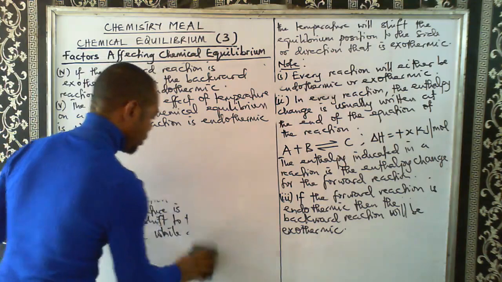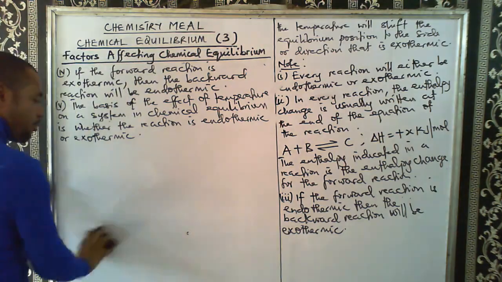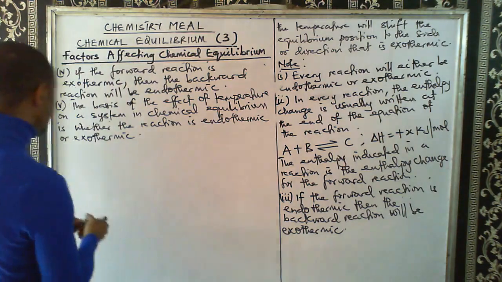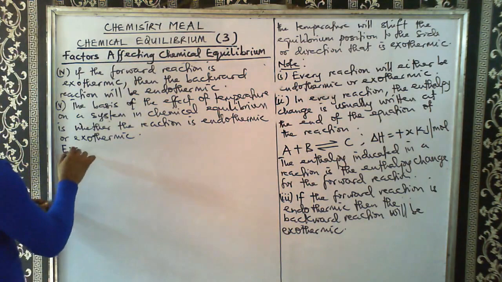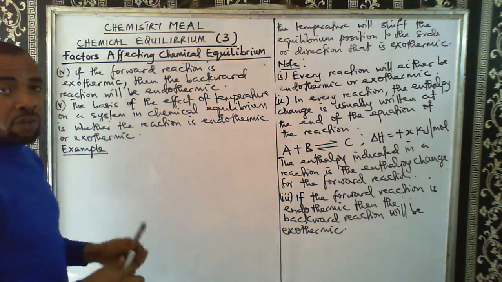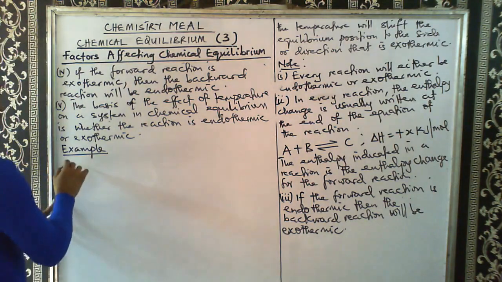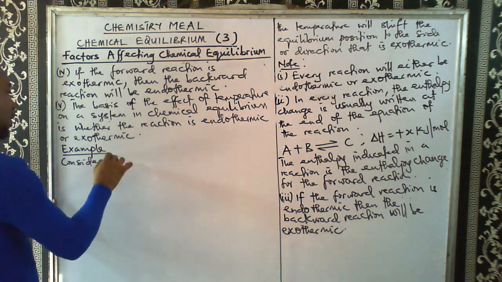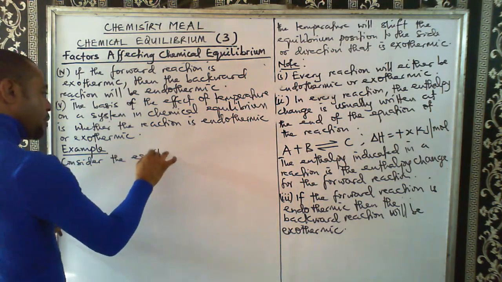Okay, I think we need to take an example. I'm going to use one of the popular equilibrium equations, the Haber process, the industrial production of ammonia using nitrogen and hydrogen. Consider the equilibrium reaction below.